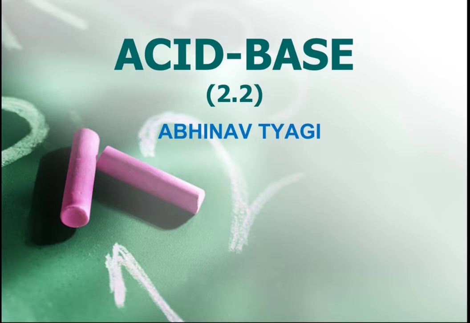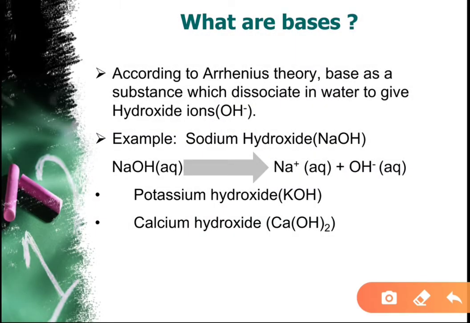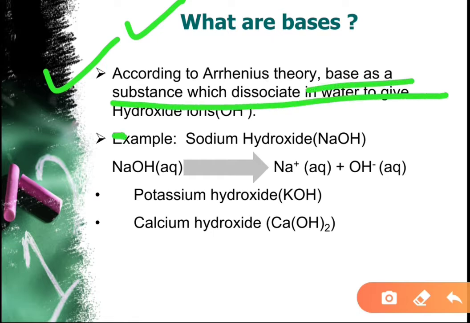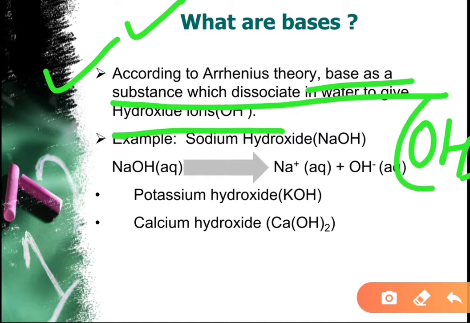In this chapter we will study different types of bases, physical properties of bases, chemical properties of bases and their uses. So let's start. First is water bases. According to Arrhenius theory, bases are substances which dissociate in water and give us hydroxide ion, OH negative ion.